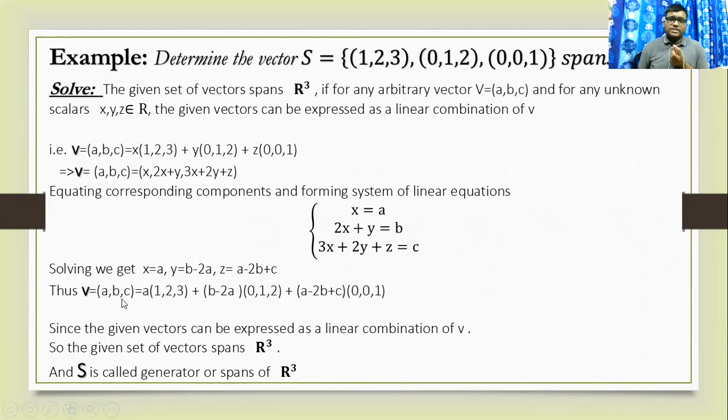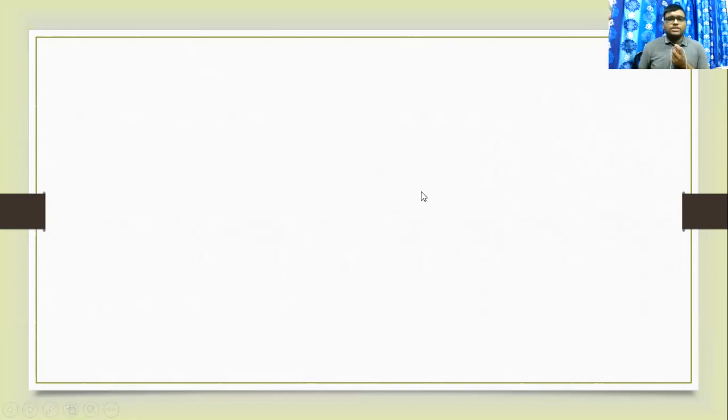R cube means there are three components of v: first component, second component, and third component. That means S is called the generator or span of R cube. My second topic is basis.